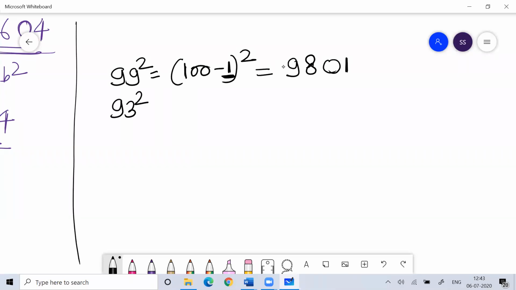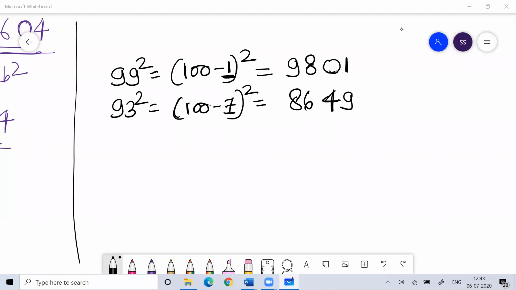If I ask you what is 93 square, I can write 93 as 100 minus 7. What is 7 square? 7 square is 49. Always write 2 digits when you compare with 100. Now what is 93 minus 7? 93 minus 7 is 86. This is your answer.